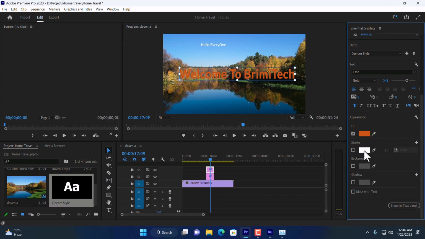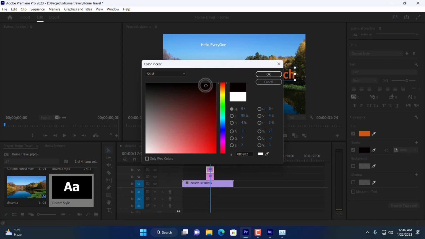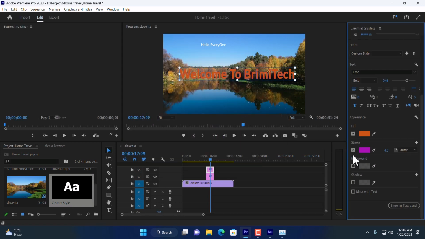And here you can see stroke. You can add a stroke to this text, but it's a bad practice. Nobody adds stroke. First of all, you'll have to click on this checkbox and then click over here and add the color. To make it clear, I'm going to add this purple color and increase the value here. And here you can see purple.